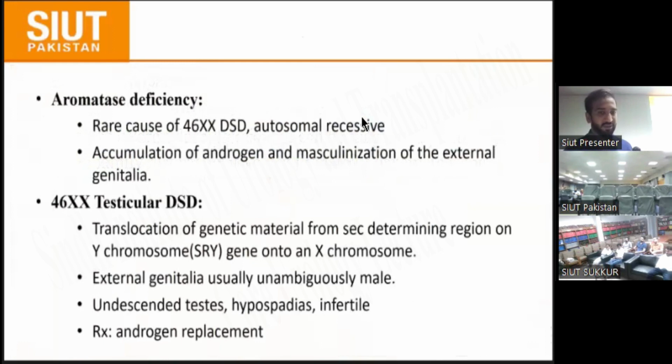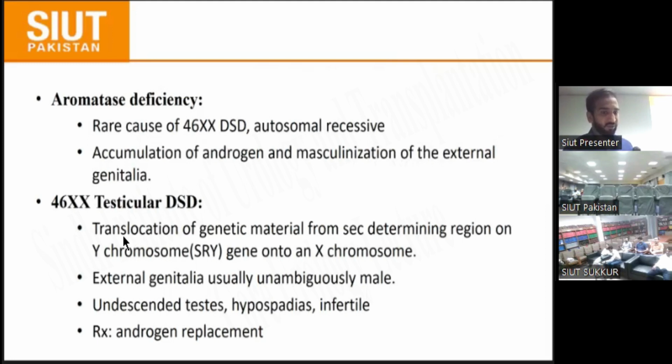And there is aromatase deficiency. Aromatase is mostly responsible for the peripheral conversion of testosterone to estrogen. If there is a deficiency of this enzyme, the patient presents with 46,XX DSD, because the aromatase deficiency does not convert testosterone to estrogen. The patient presents with accumulation of androgen and virilization of the external genitalia.